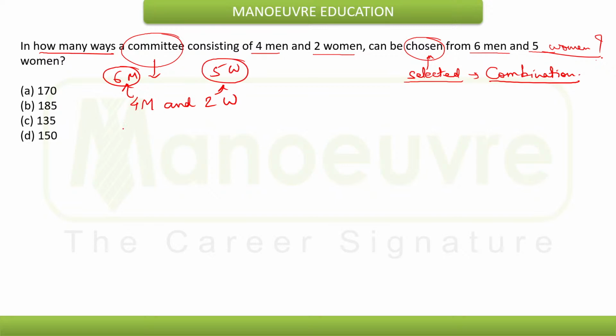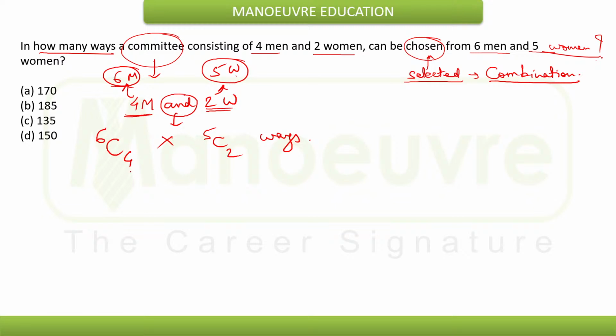Now in how many ways can 4 men be selected out of 6? That can be done in 6C4 ways. And in how many ways can 2 women be selected out of 5? That can be done in 5C2 ways. And they will be multiplied. So these will be the total number of ways in which the committee can be formed.